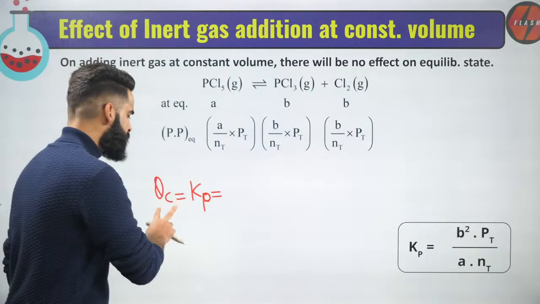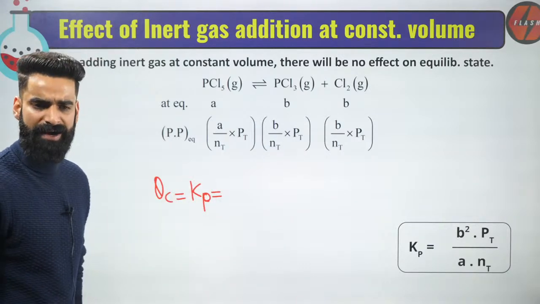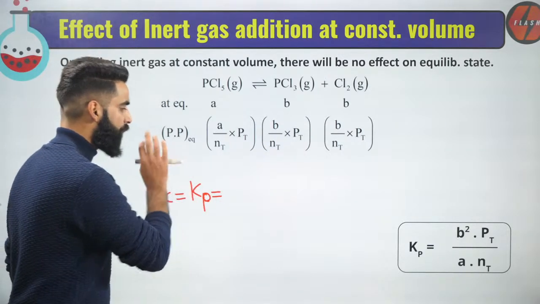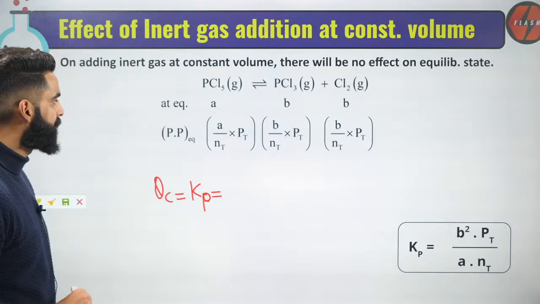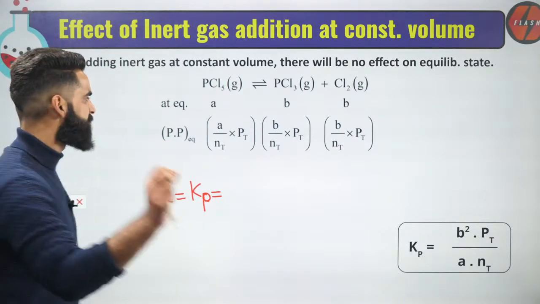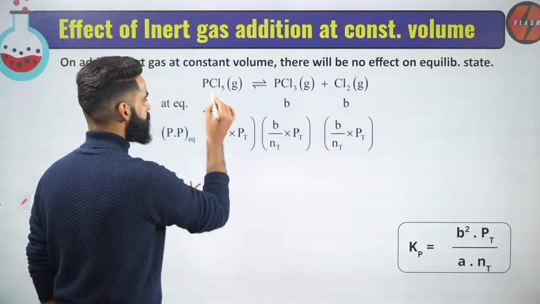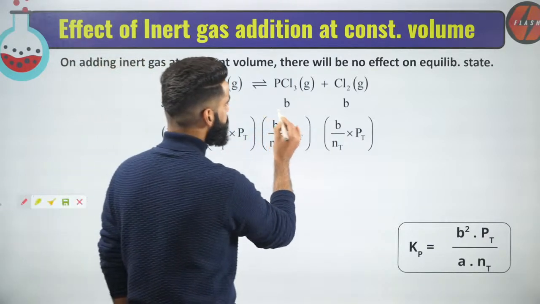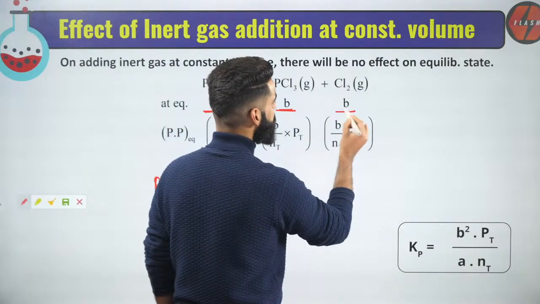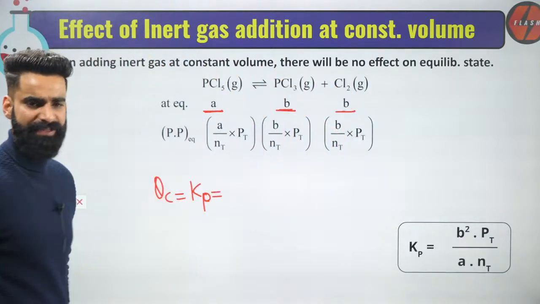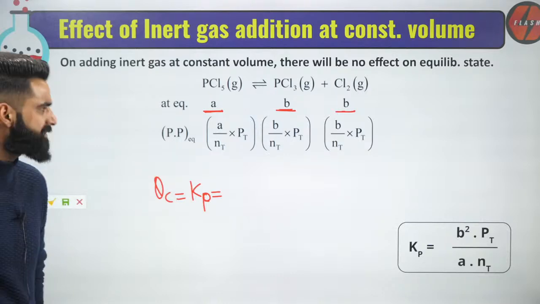At equilibrium, QC will be equal to the equilibrium constant. And right here, which equilibrium constant am I talking about? I'm talking about KP right here. Let's assume that at equilibrium, I have A moles of PCl5, B moles of PCl3, and B moles of Cl2 in the container.